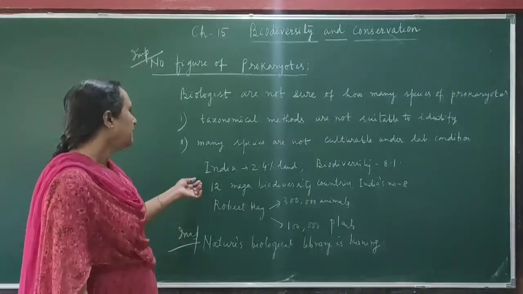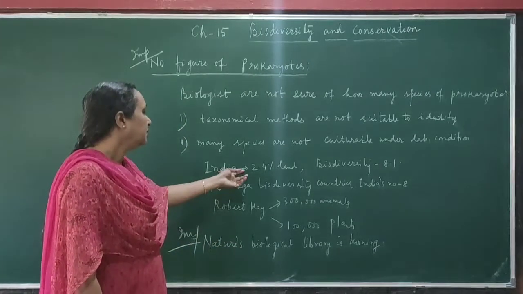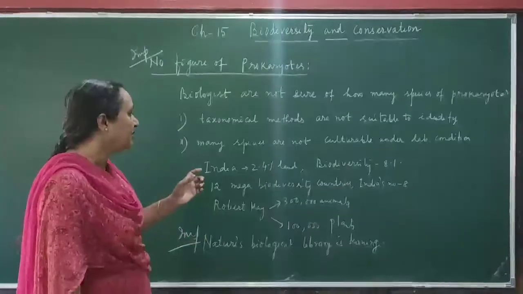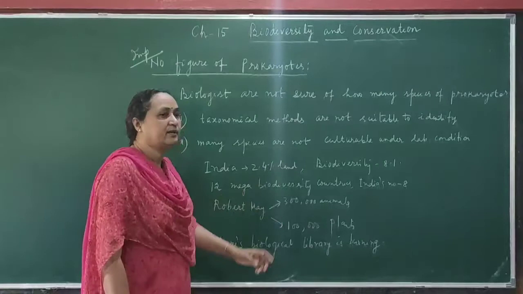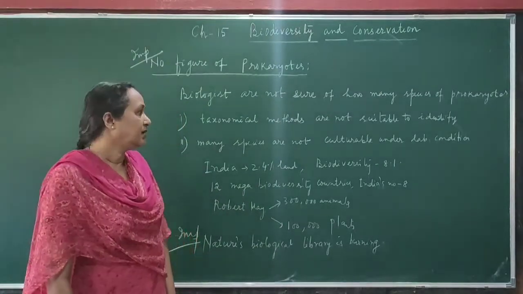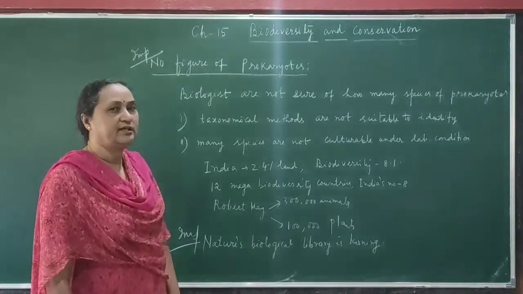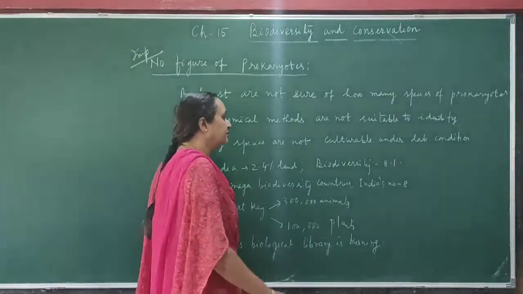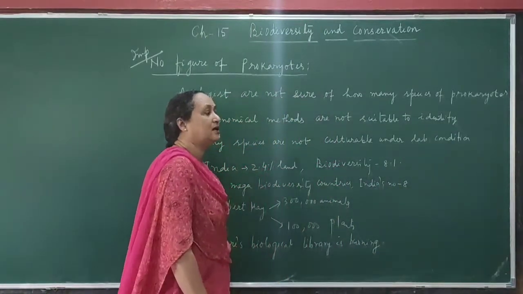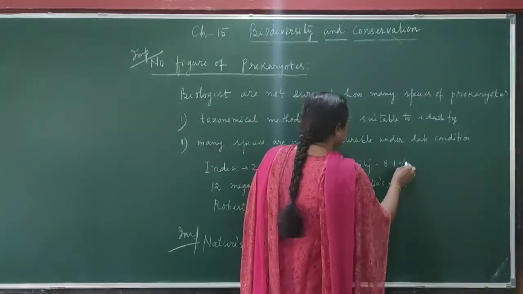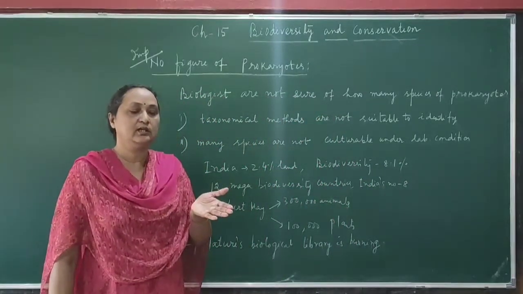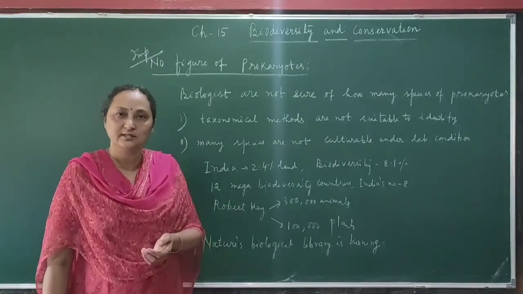Okay. So what is the land area? Suppose you take the whole world. Then India occupies only 2.4% of land. So if you take the land, it is a very small area of the world. But if you consider the amount of biodiversity, then India contributes 8.1% of biodiversity. So in comparison to the area, the amount of biodiversity is large.